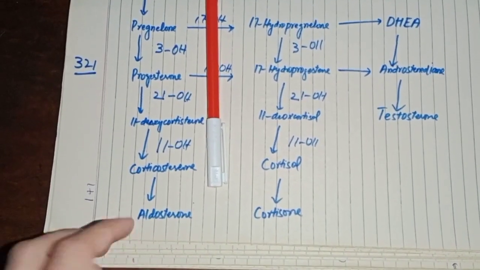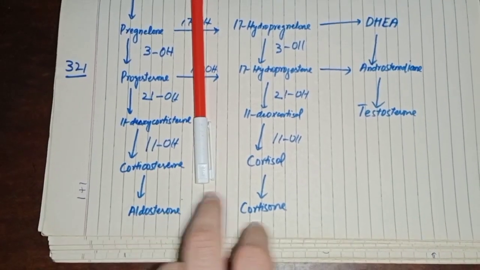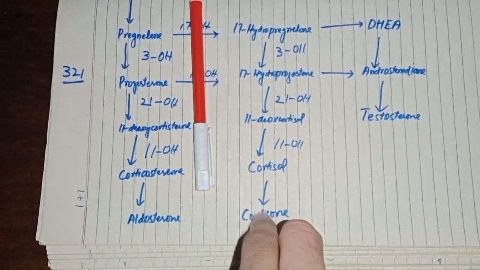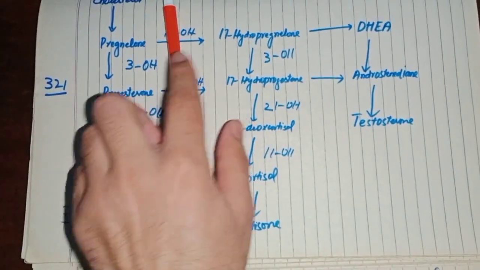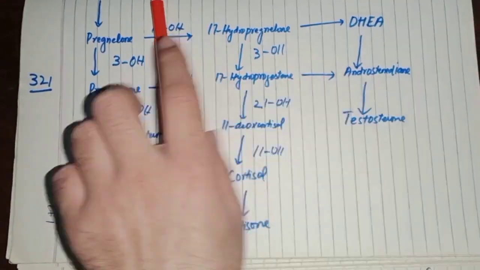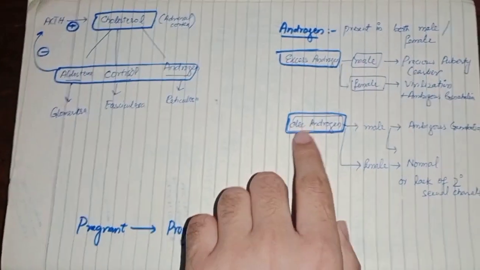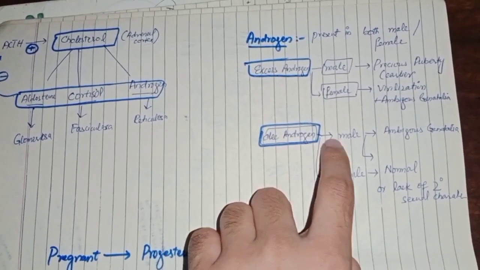So now the patient will have the signs and symptoms related to the aldosterone axis, he will have the signs and symptoms related to a cortisol deficiency and androgen deficiency. So now in the deficiency of 17 hydroxylase, the patient will have decreased androgen. When you have decreased androgen, and if this patient is a male, so decreased male hormone in the male, what will happen to the male?